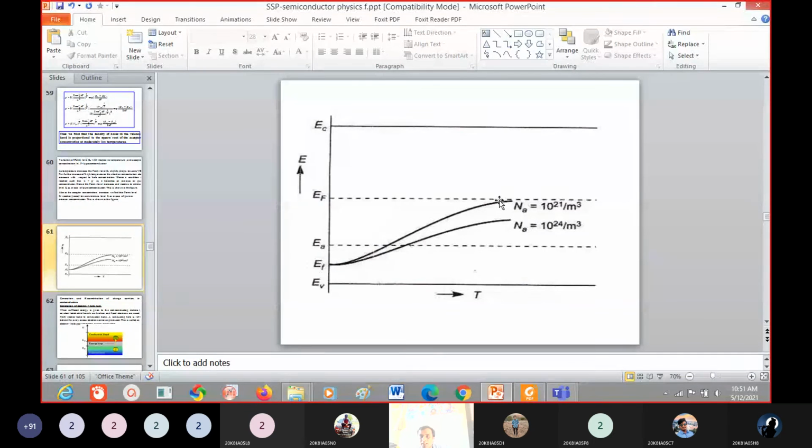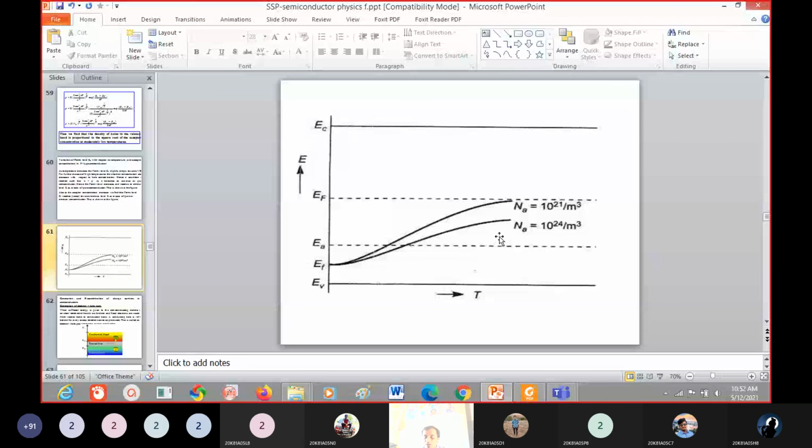Now, based on the acceptor ions: if the acceptor concentration is very high, then the increase of the Fermi level with respect to temperature is slower.